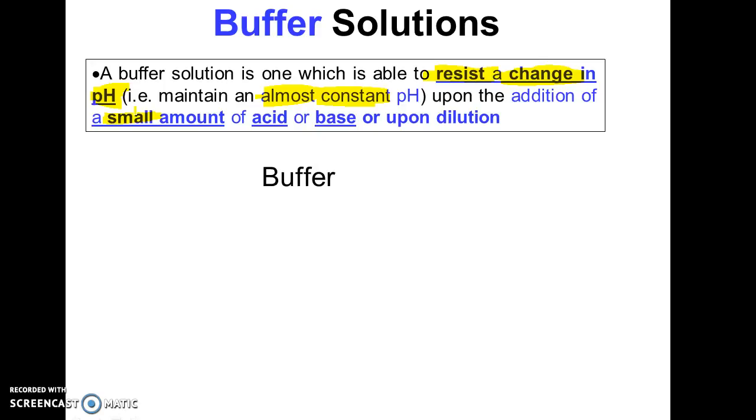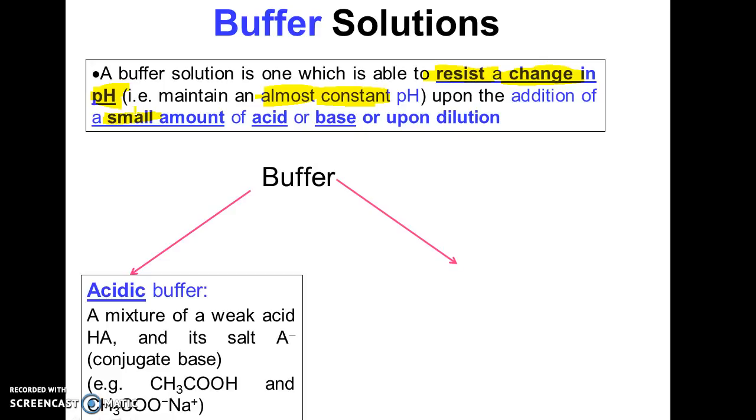Let's take a look at the two types of buffer. We have the acidic buffer and the alkaline buffer. What is an acidic buffer? An acidic buffer is a mixture of a weak acid HA and its salt A-, which is also known as its conjugate base. An example would be ethanoic acid, CH3COOH, and the salt, sodium ethanoate, CH3COO- and Na+.